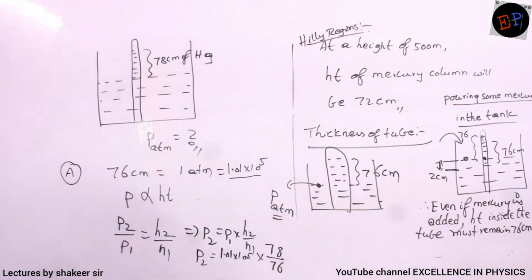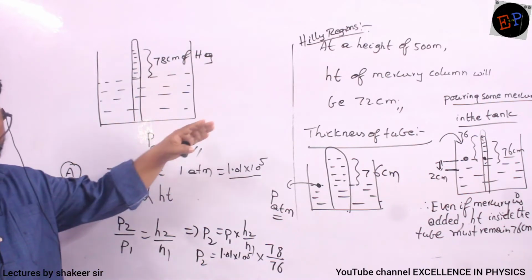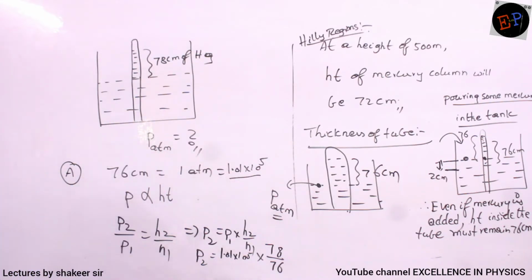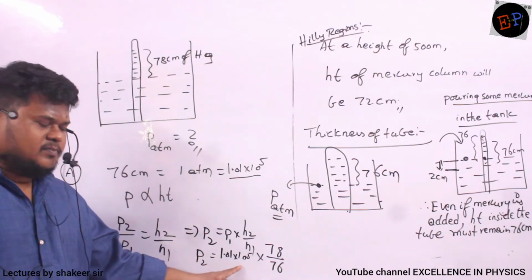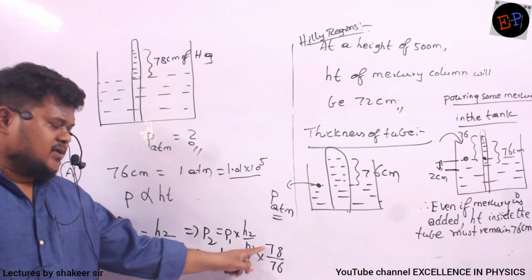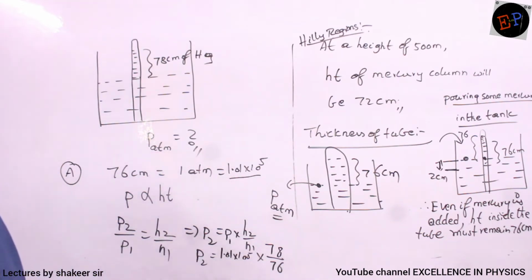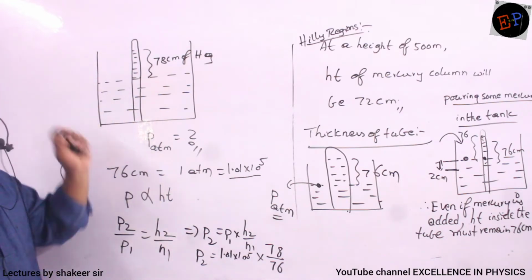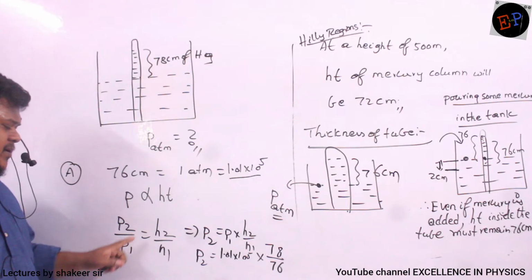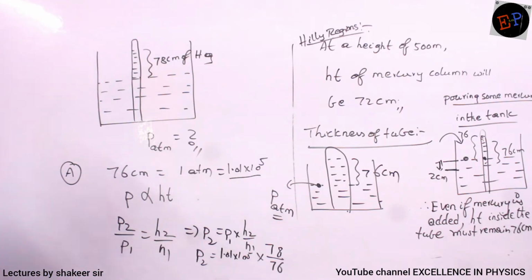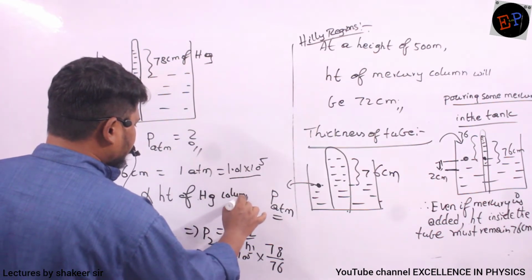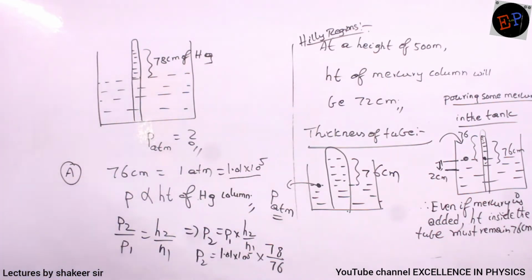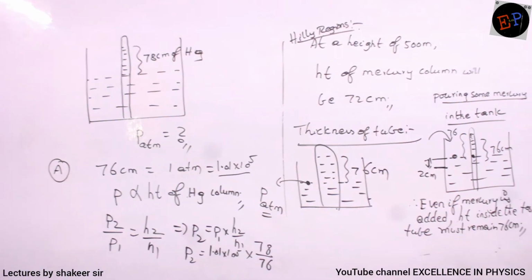So if you do this calculation, you will get the pressure existing in that particular region. Are you able to understand me? So definitely pressure is greater than 1.01 into 10 power 5, no? Why? Because height of the mercury column is greater than 76. Pressure is directly proportional to height of mercury column. So therefore P1 by P2 is equals to H2 by H1. Height of what? Height of mercury column. Hg means mercury. Okay. So that is the concept.